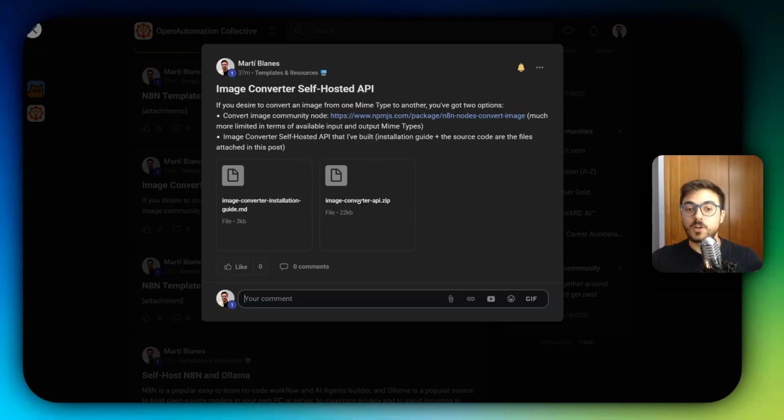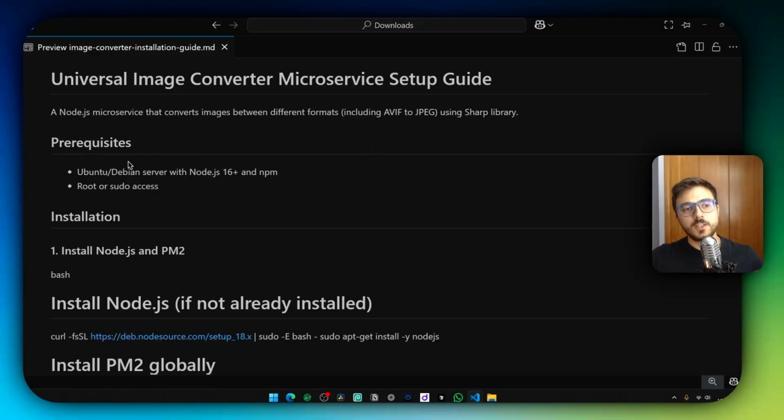That's the converter API itself, so you have to download this file. Okay, great. So I'm assuming that you are in an Ubuntu/Debian server. You can also use other distributions of Linux server. You could technically also install this on a Windows server, but I have not made any guide.